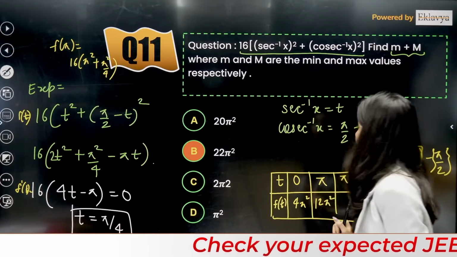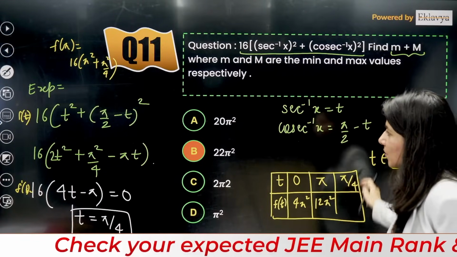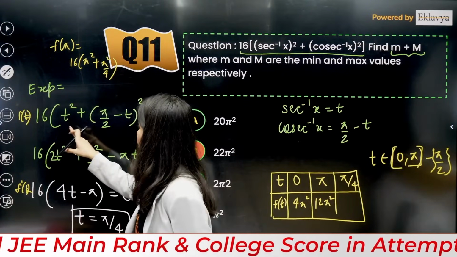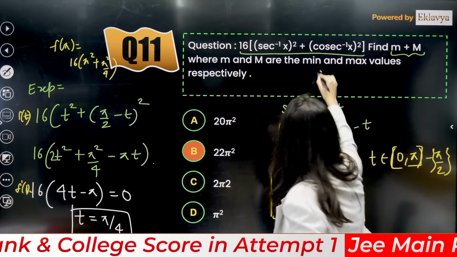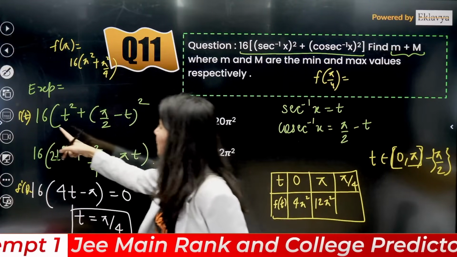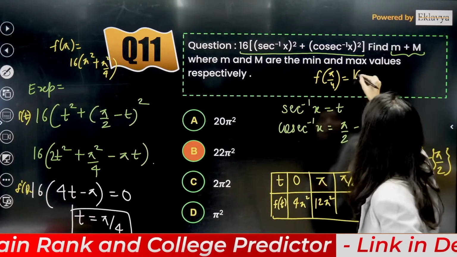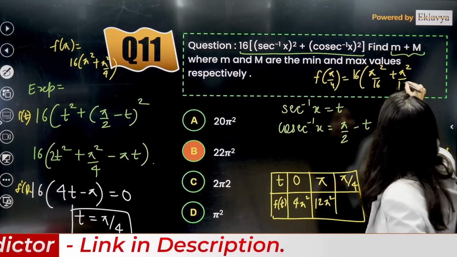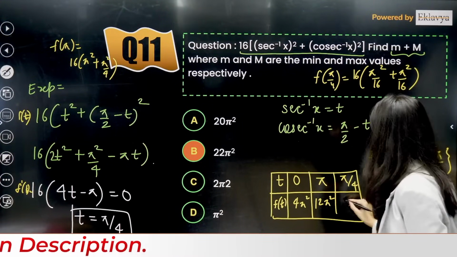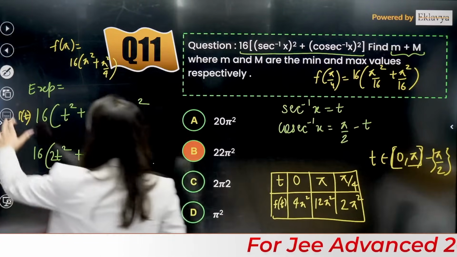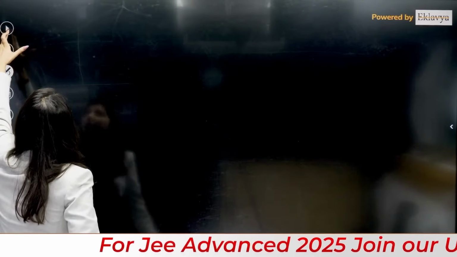What about this? Pi by 4. If you put pi by 4, this is going to give you, so f of pi by 4, can anybody tell me? F of pi by 4 will be what? 16 pi square by 16 plus pi square by 16. Correct? So this is going to give you 2 pi square. Okay. Let me just check.